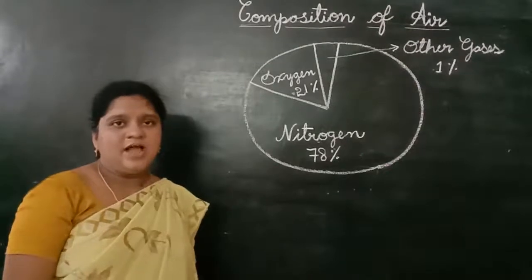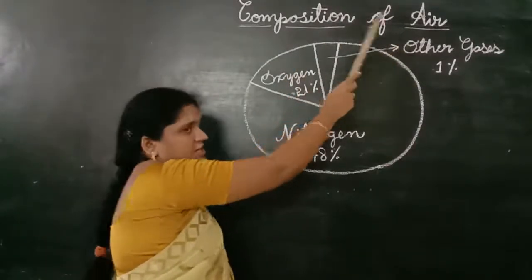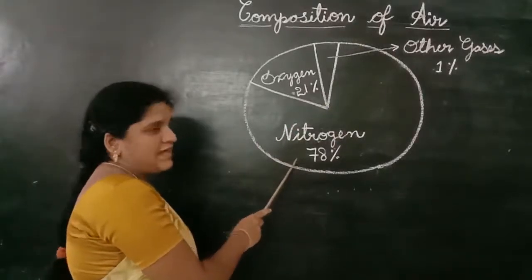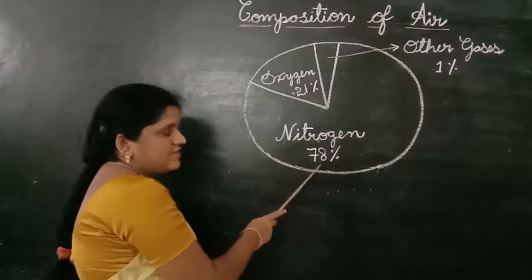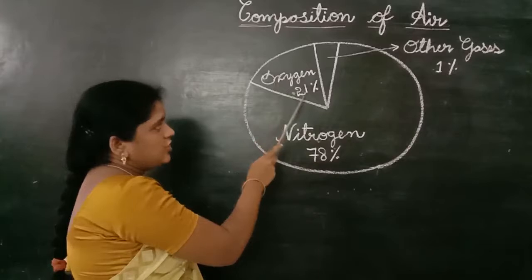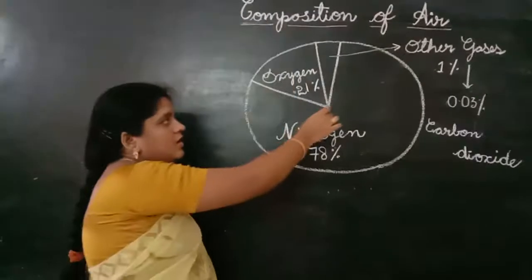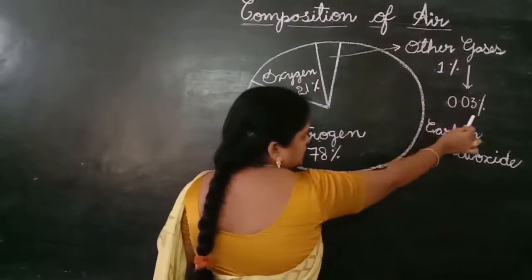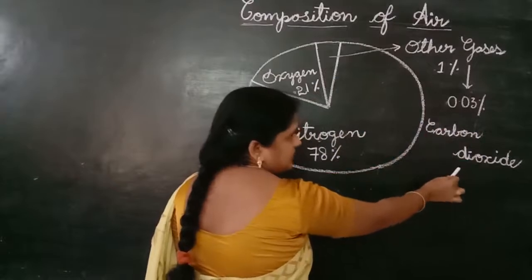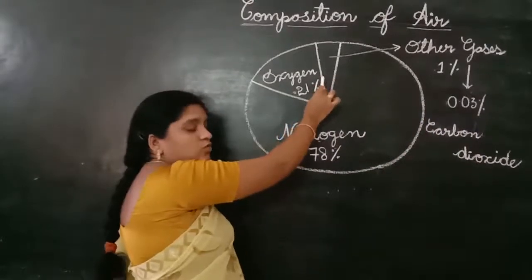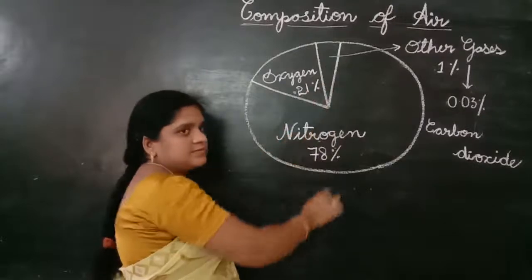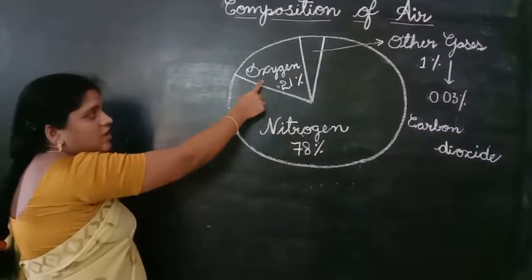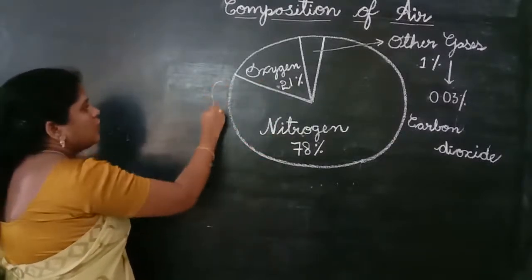Now I am going to tell you about composition of air, children. Children, look at the board. Air is made up of gases like nitrogen 78%, oxygen 21%, other gases 1%, children. In that, 0.03% is carbon dioxide. It also contains water vapor and dust particles. The major components, nitrogen and oxygen, are in the ratio of 4:1.